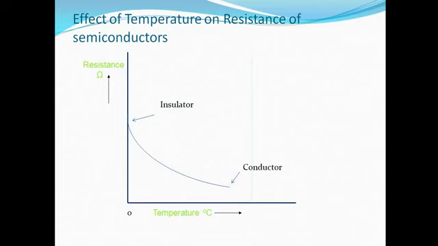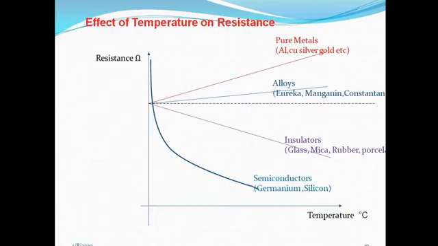Now consider the material, semiconductor. It acts as an insulator as well as conductor. At the absolute temperature, if you see the graph here, it acts as an insulator. The resistance of the semiconductor is very high. As we increase the temperature, it starts decreasing. So in case of semiconductor also, as we increase the temperature, there is a decrease in the resistance. Examples of semiconductors are silicon and germanium. Now in this graph, the graphs of all the materials are included.